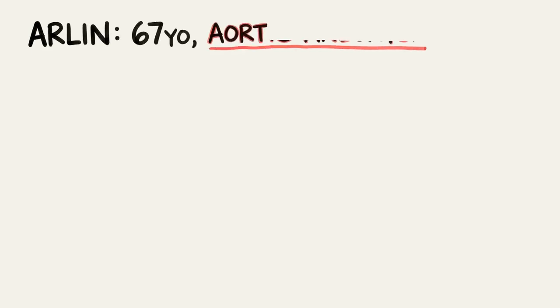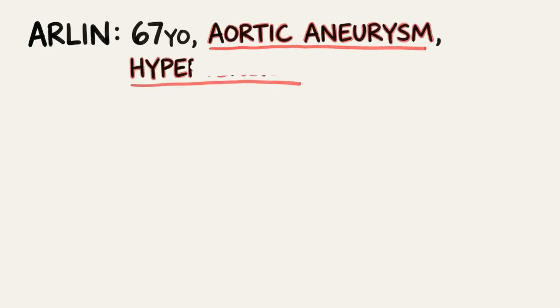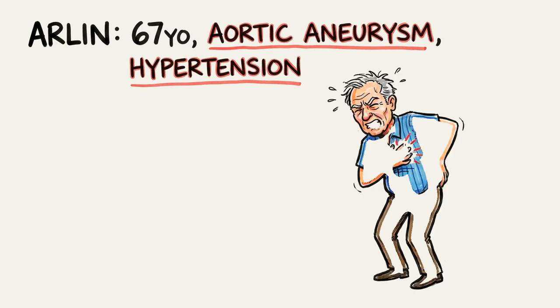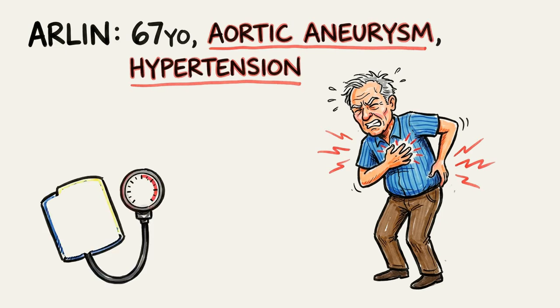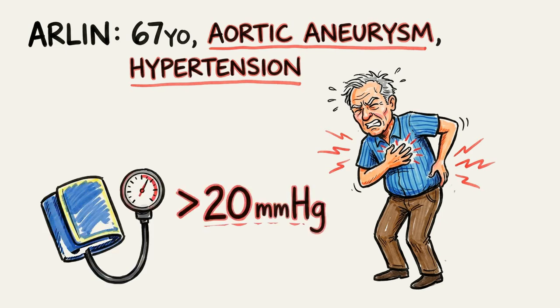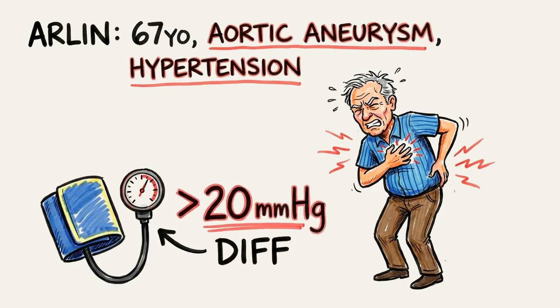Meet Arlen, a 67-year-old with known aortic aneurysm and long-standing hypertension who returns to the ED with vague complaints. Notice, Arlen's presentation includes tearing chest and back pain, along with shortness of breath. A blood pressure might show a difference of more than 20 millimeters of mercury between extremities.